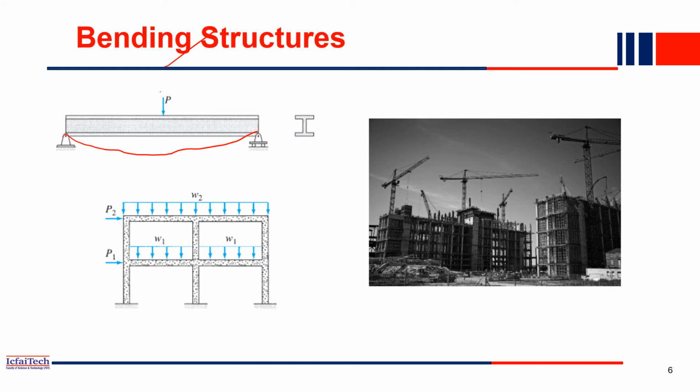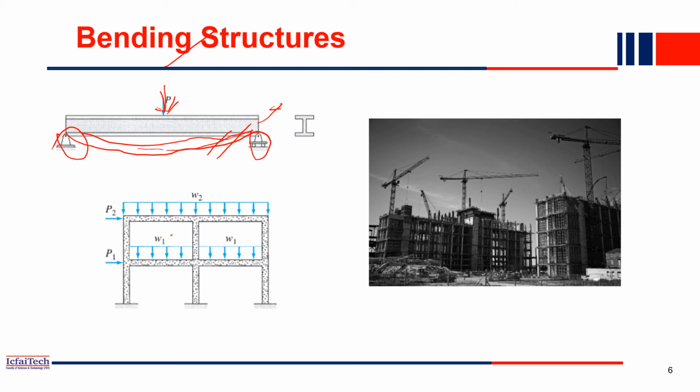If we apply a vertical load here, consider this is a beam and two supports are there. If we apply a vertical load here, this beam will bend a little bit. Because of this bending, this beam will take the load. So this type of structure we call a bending structure.